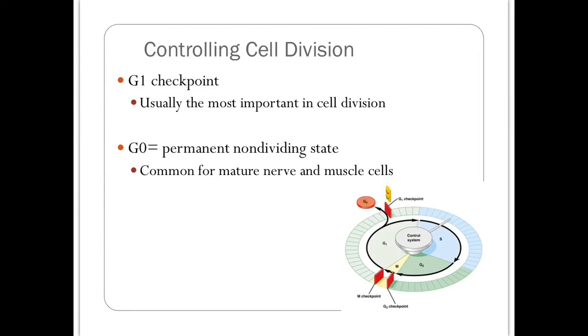The G0 is a non-dividing state. It could be permanent, it may be temporary, but it is typically permanent for mature nerve and muscle cells. The situation where it would be temporary is if growth factors finally do appear in the environment and then the cells can pass the G1 checkpoint.